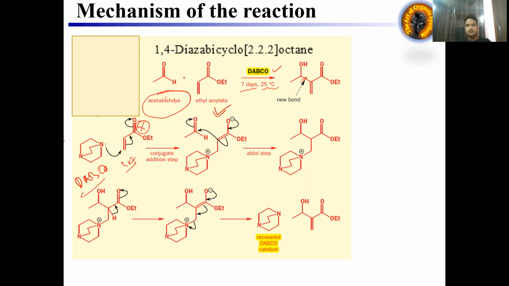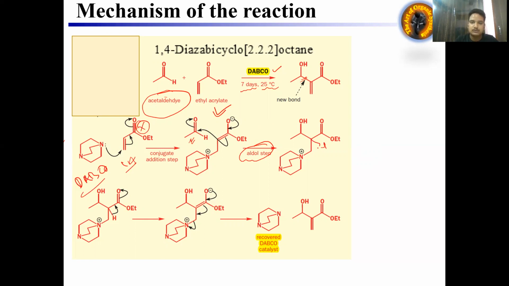After the attack, we get the ester enolate anion. This ester enolate comes back and attacks on this aldehyde center. This is nothing but simple class 12 chemistry, like the aldol step. The aldol reaction takes place between the ester enolate and acetaldehyde, and we get this product. If you see here, we have this hydrogen atom.